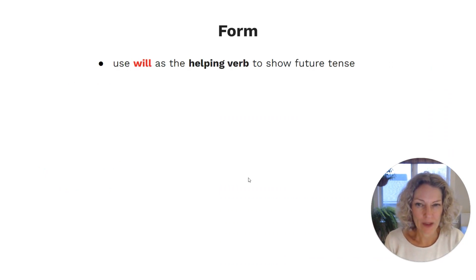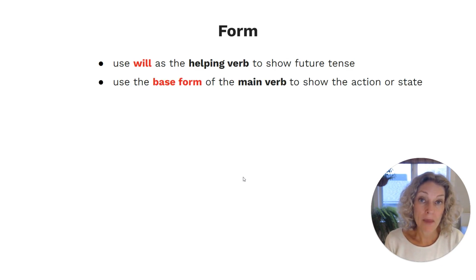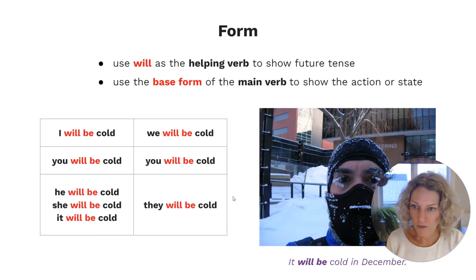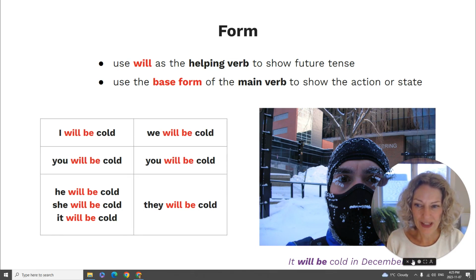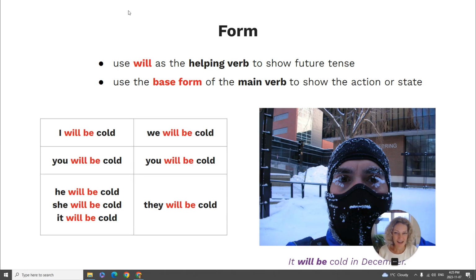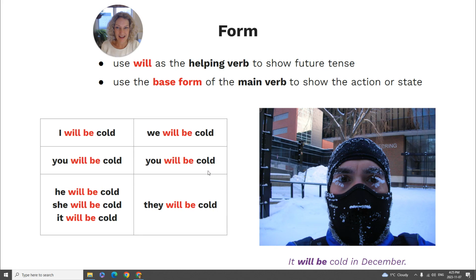So the future tense is really easy to form. You just need to use the helping verb will to show the future tense, and then your main verb needs to be in the base form to show the action or state that will happen in the future. And it's the same for every subject. I, you, he, she, it. It's all going to be the same.